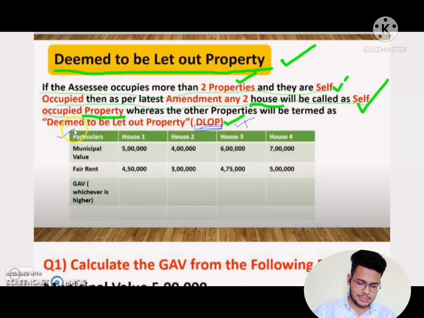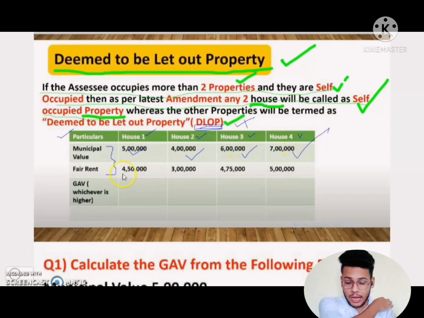Clear? Suppose, see here an example, a person having 4 house properties, 1, 2, 3, 4. Suppose house 1 municipal value is 5 lakh rupees, house 2 municipal value is 4 lakh rupees, house 3 municipal value is 6 lakh rupees, and house 4 municipal value is 7 lakh rupees. Similarly, the fair rental values are 4 lakh 50,000, 3 lakh, 4 lakh 75,000 and 5 lakh. So this is the fair rental value and municipal value of all these 4 houses. So under this, what is the GAV?